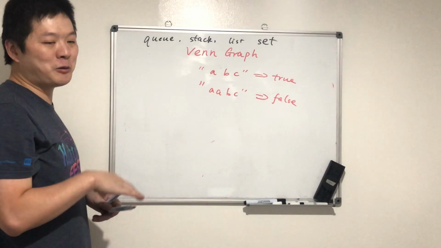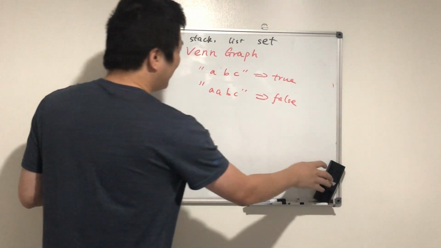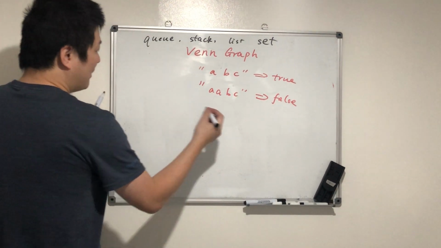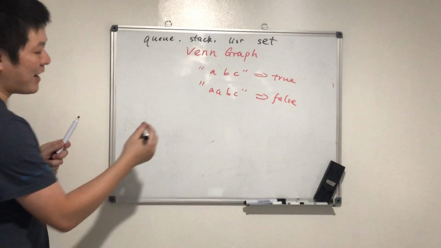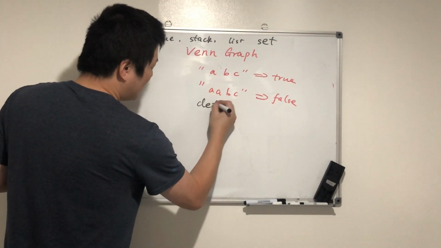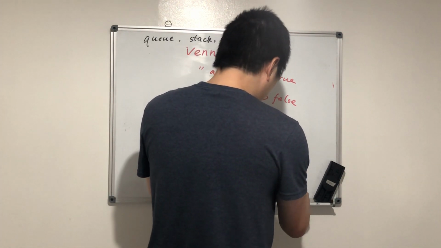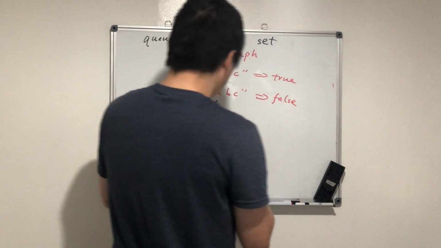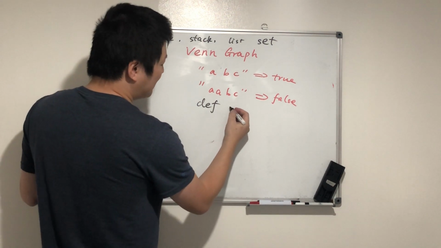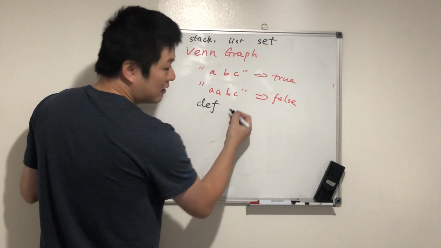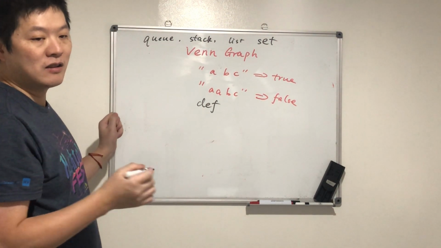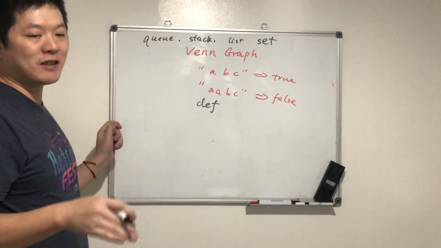So how do we use the set to solve this? Def. Yeah, I know. That's def. Let's write it. Define. Could you go a bit slower? Because I'm trying to write it when you say words. Don't worry, you've got plenty of time afterwards.